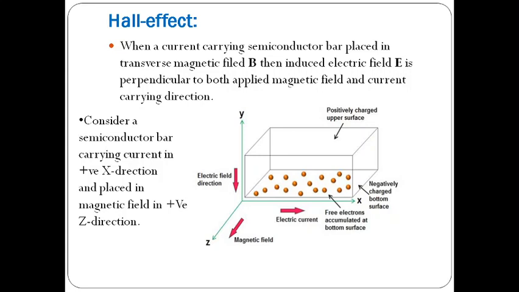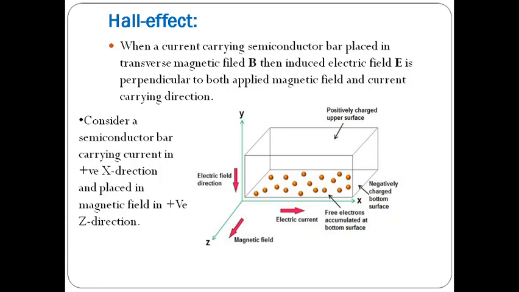Let's consider a semiconductor bar carrying current in the positive x direction and placed in a magnetic field in the positive z direction. So we consider the semiconductor bar, in this current is flowing in the positive x direction, and the magnetic field direction is positive z direction.